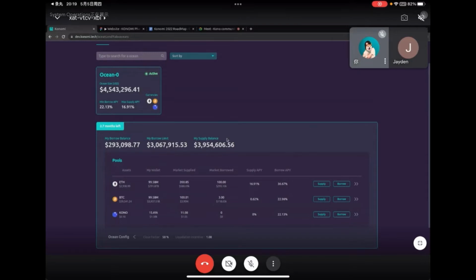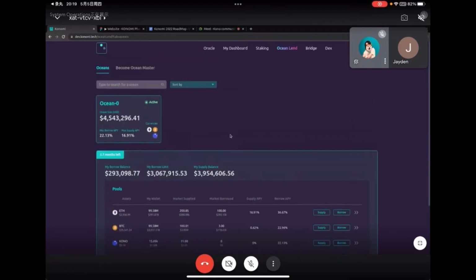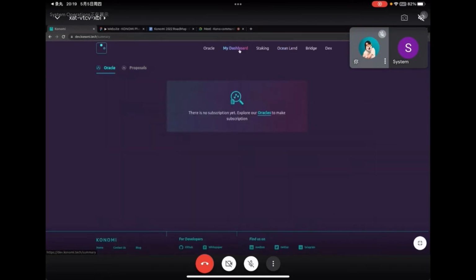Okay, just some add-ons to Wheeler's point. As you can see, we are really close to the final product. But what we want to add is a dashboard where the owner can see his pool performance, including how much profit he has made, and the overall picture of his own pool. So that's something that we're going to add.